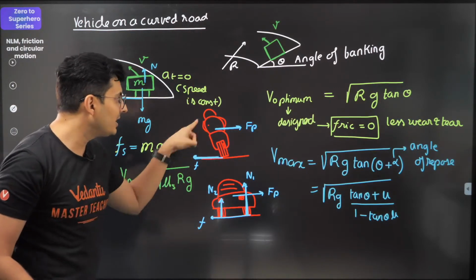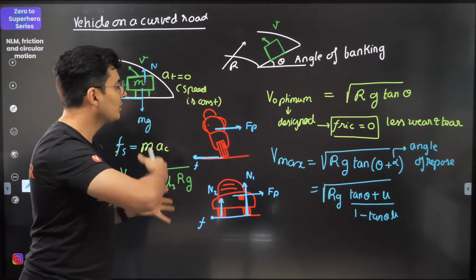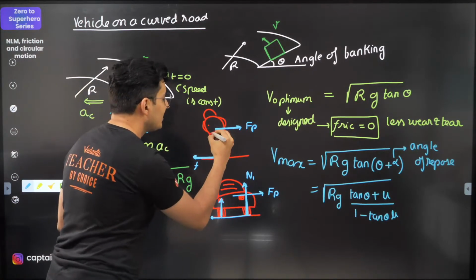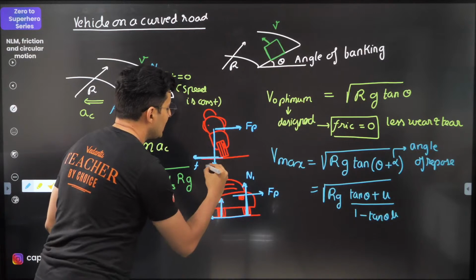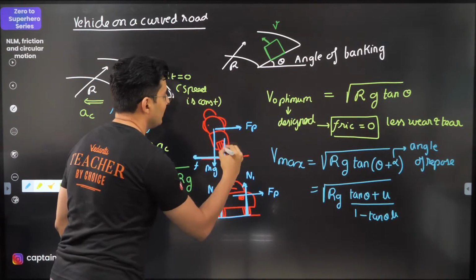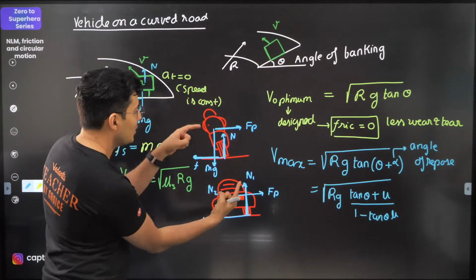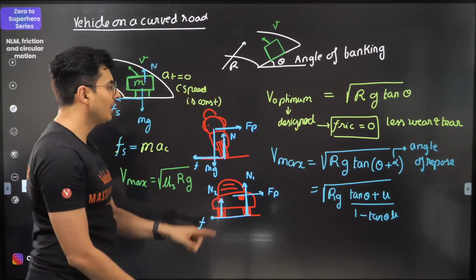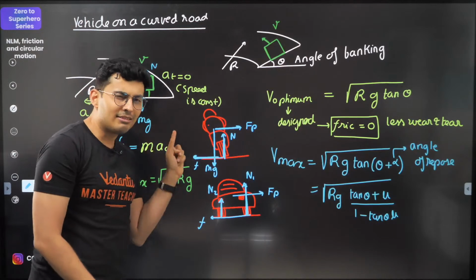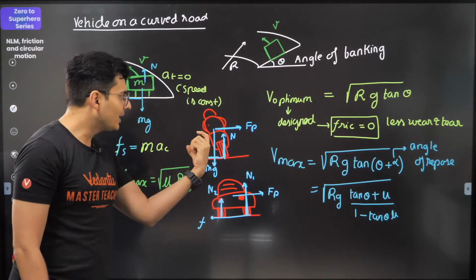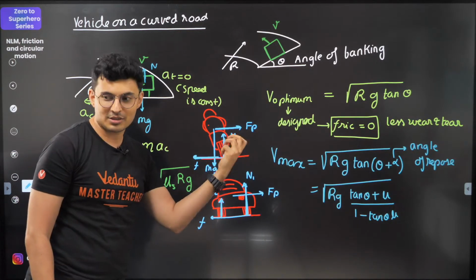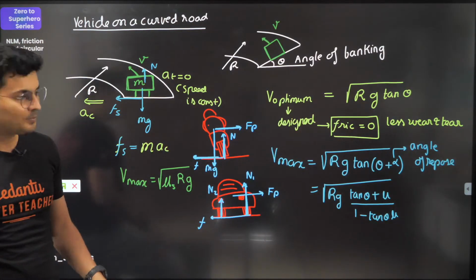But in case of this guy, what is the torque which will balance the pseudo force and friction torque? That is by mg and normal. So the normal and mg, you can see, create an anti-clockwise torque to balance it, and that's why you need to bend over a little bit so that you can counter the clockwise torque generated by the outward force. I hope that is clear.